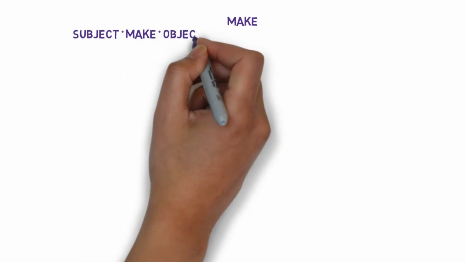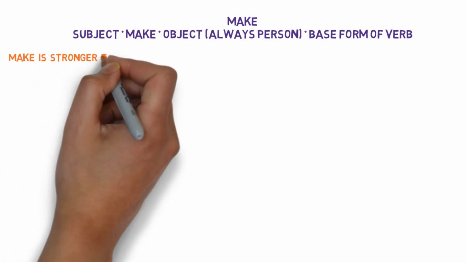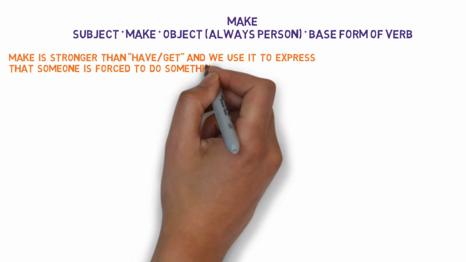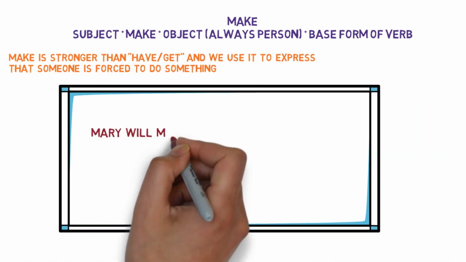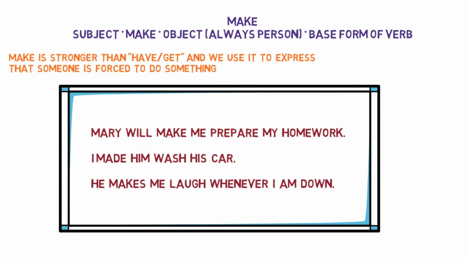Make, subject plus make plus object, always person plus base form of verb. Make is stronger than have and get, and we use it to express that someone is forced to do something. Another examples. Mary will make me prepare my homework. I made him wash his car. He makes me laugh whenever I'm down.